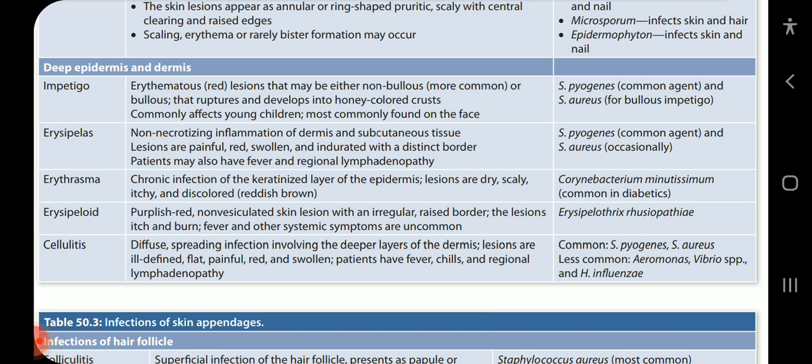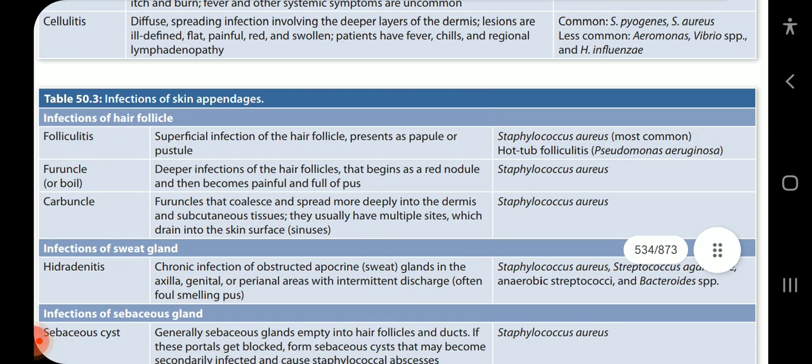Okay. Cellulitis: diffuse spreading infection involving the deeper layers of dermis. Lesions are ill-defined, flat, painful, red, and swollen. Patients have fever, chills, and regional lymphadenopathy. Commonly caused organisms are Staph pyogenes and aureus. Less common are Aeromonas, Vibrio species, and Haemophilus influenzae.